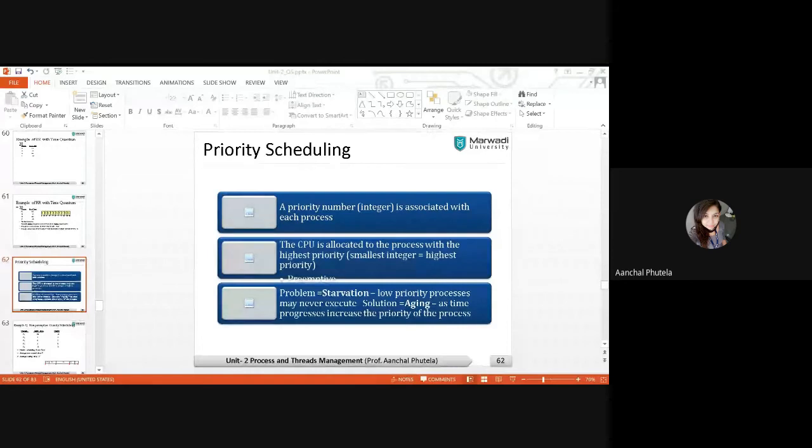What is preemptive and what is non-preemptive? Anyone? What do you understand by preemptive and non-preemptive? To snatch the resources before completion, that is preemptive, correct?